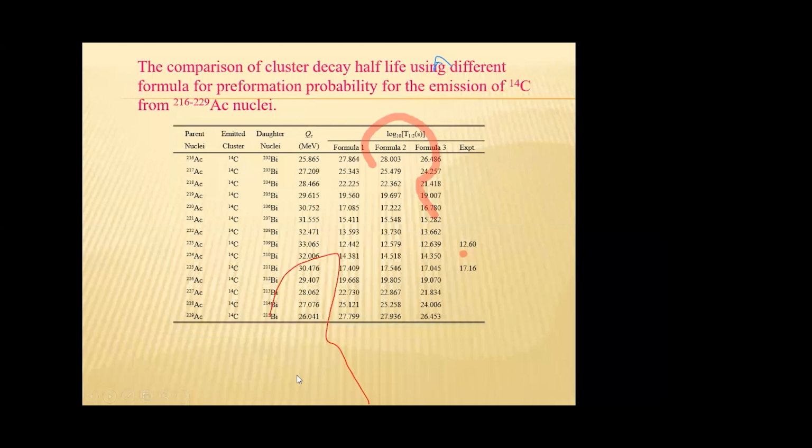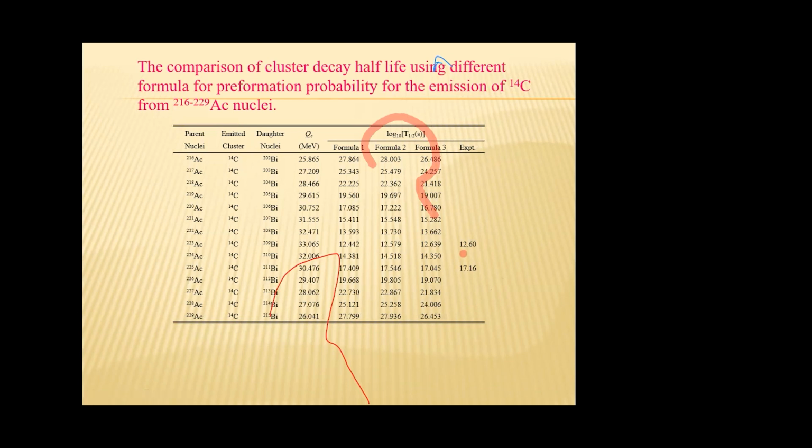Now we have applied our 3 cluster formation probabilities to compute the logarithm of cluster half-life for the parent nuclei, different isotopes emitting 14 carbon. Using formula 1, the obtained half-life values are given in this column. This column represents the half-life computed using the second formula, and this represents the half-life computed using the third formula. Here the third formula is the Q-value dependent formula.